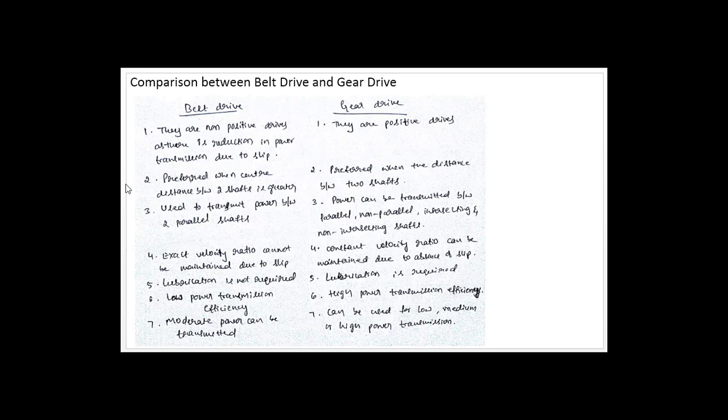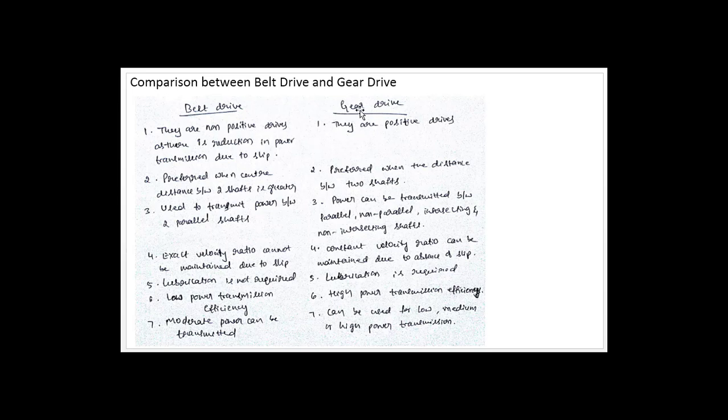So we'll see what the comparison is between the belt drive and gear drive. Belt drives are non-positive drives, as there is a reduction in power transmission due to slip. As we discussed in belt drives, slip is when the frictional grip between the belt and the pulley surface becomes insufficient, the belt moves forward without causing rotation of the pulley. When the pulley doesn't rotate, there is no power transmission, and that is called slip of the belt. Because of that slip, we call belt drives non-positive drives.